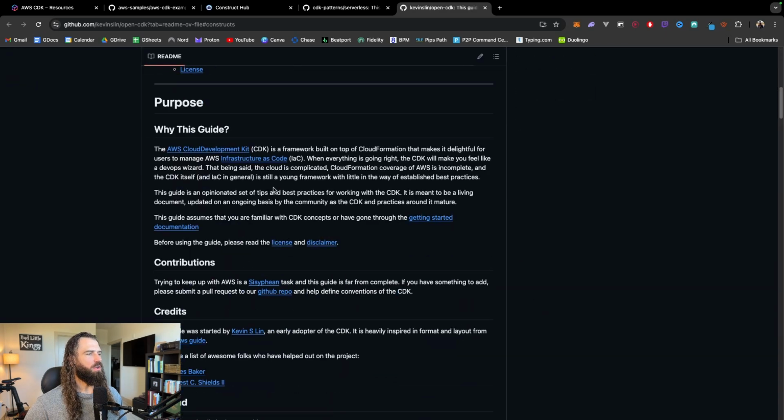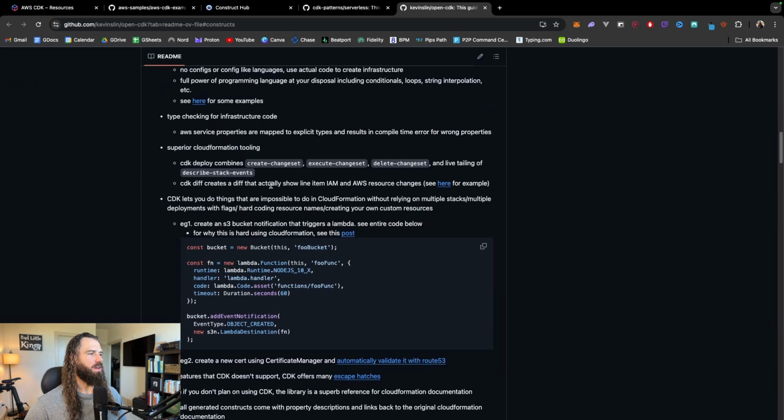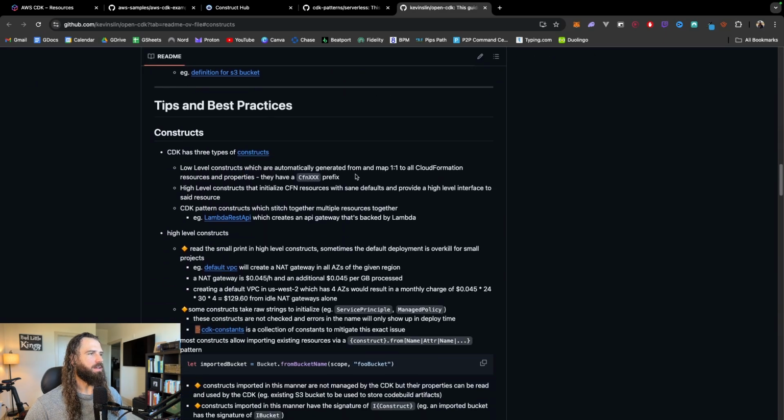Next, we'll jump here into Kevin Lin's OpenCDK repository. This repository is a little old, but there's actually some really good stuff on here. So if you scroll down here to tips and best practices, this has some really good information regarding file structures for your CDK projects, as well as just general information about CDK nomenclature.